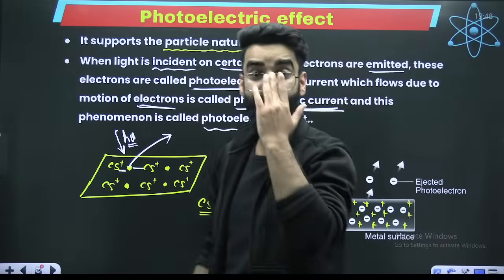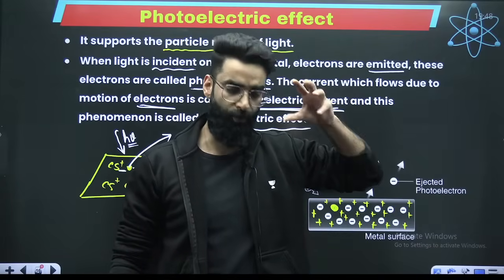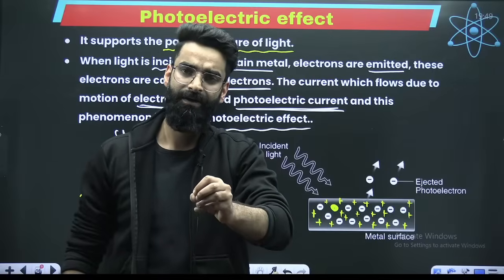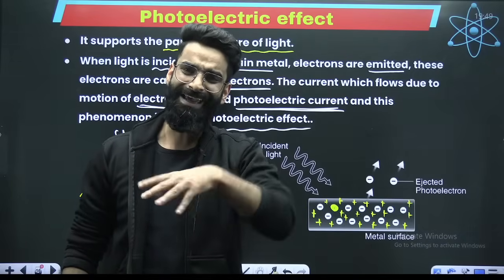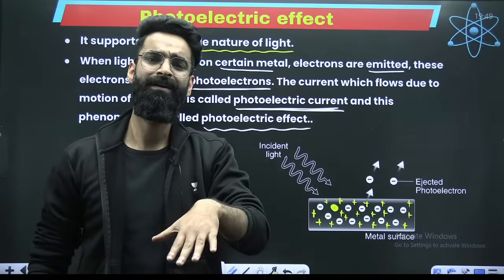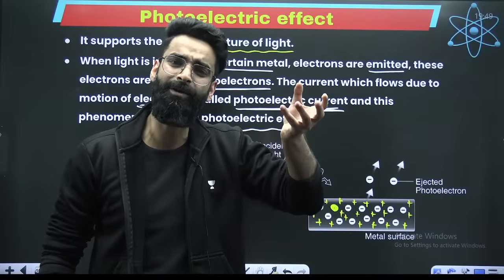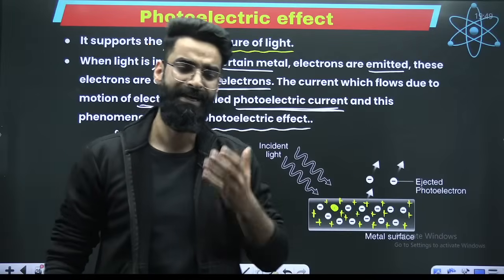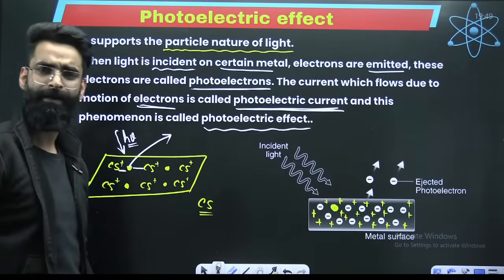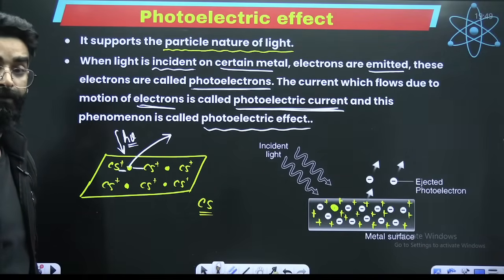So what happens in the photoelectric effect? Light, photons, fall on the metal surface. When they fall on the metal surface, electrons are emitted from the metal surface. This phenomenon of the emission of electrons when light of particular energy falls on the metal surface is what you call the photoelectric effect.